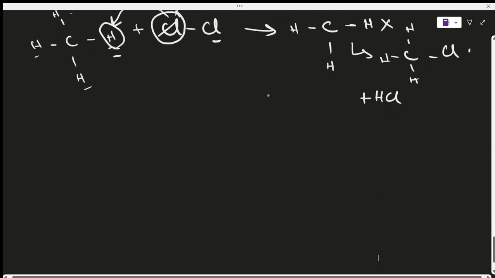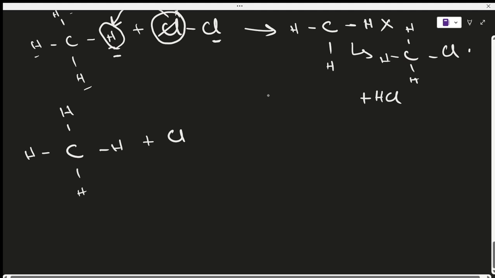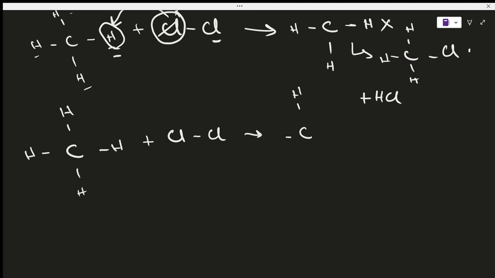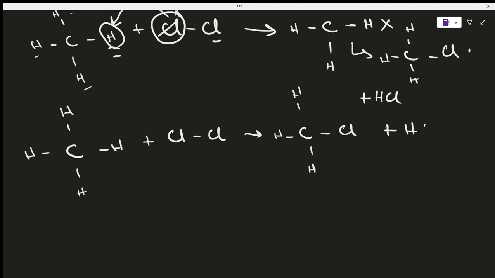If I write it cleanly again, the overall structural equation looks something like this: plus a chlorine molecule, or you can also write it like this, and you're going to have a chlorine plus an HCl molecule.